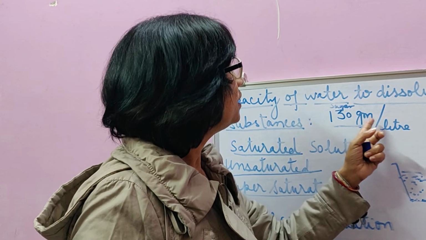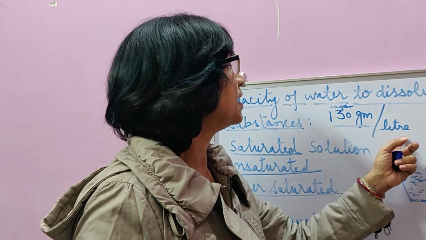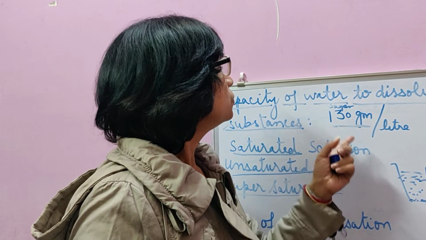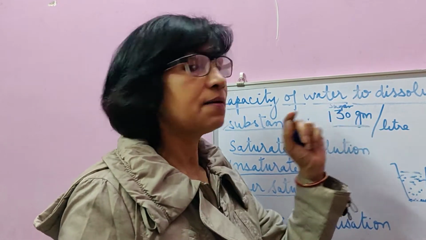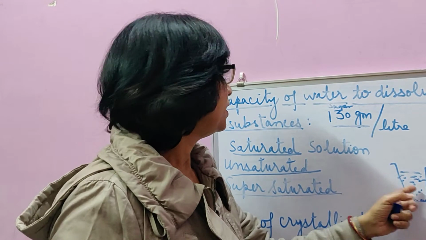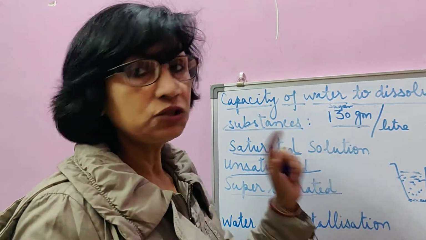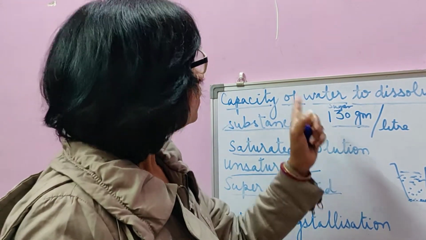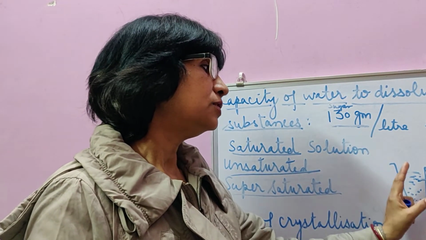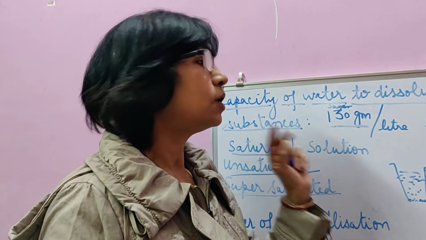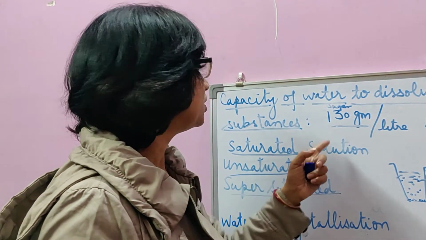If 130 gram of the sugar is the maximum that can dissolve in 1 liter of water, so if 30 gram or 120 gram or even 129 gram of the sugar is dissolved, then it is unsaturated solution. But if exactly 130 gram is dissolved into it, so that it has dissolved the maximum and no more can dissolve, then it is said to be saturated solution.